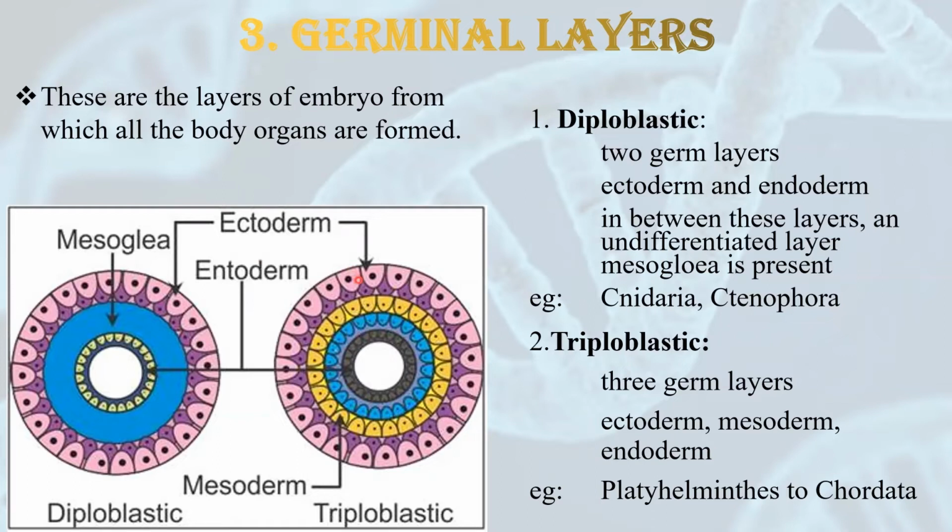Second type, according to germinal layers, is triploblastic. What are the characteristics? Triploblastic consists of three germ layers: ectoderm, mesoderm and endoderm. As you can see, three germ layers are present over here. Ectoderm, a cellular layer, mesoderm, which again has cells, and then endoderm. So three germ layers are present. That's why it is called triploblastic. What are the examples? Platyhelminthes to Chordata. All these animals have three germinal layers.